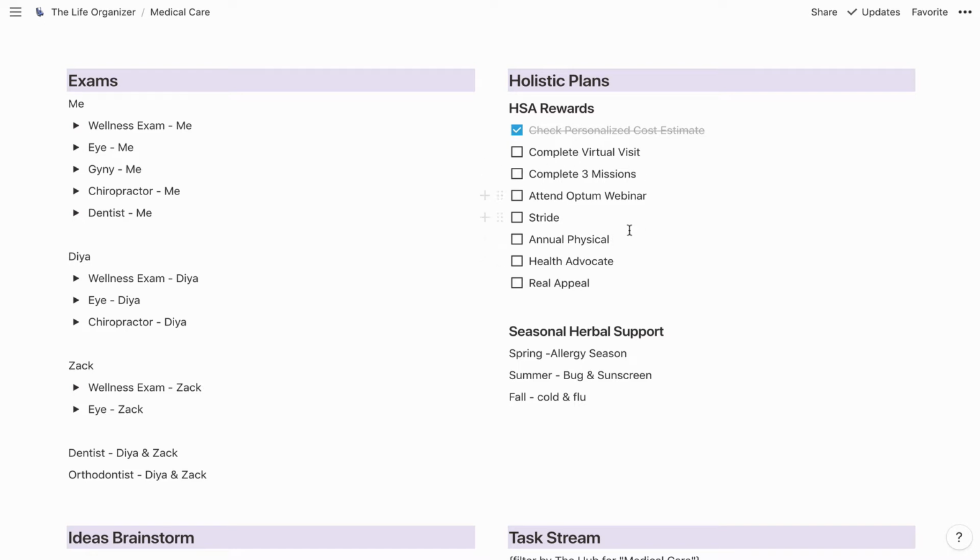The rest of this stuff is things like exercise, weight loss, and missions like going to bed, having good sleep hygiene, so going to bed at the same time every night, maybe turning off the computer and the TV at an early hour so that the blue light is gone, etc. Then this section here is just, I'm a budding herbalist, so I need to start integrating herbalism into my healthcare. A lot of herbal remedies take time to make. So right now it's the end of January, and I need to get started on making stuff for allergy season, because allergy season starts at the beginning of February.